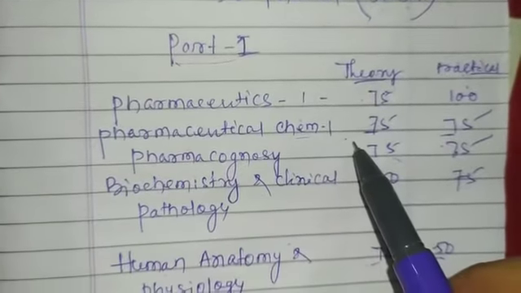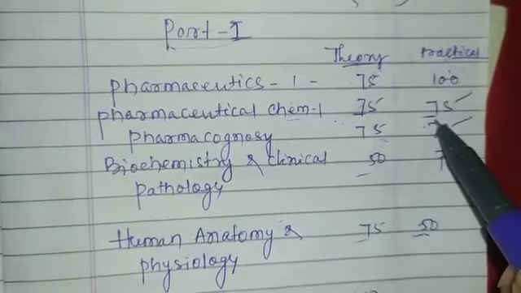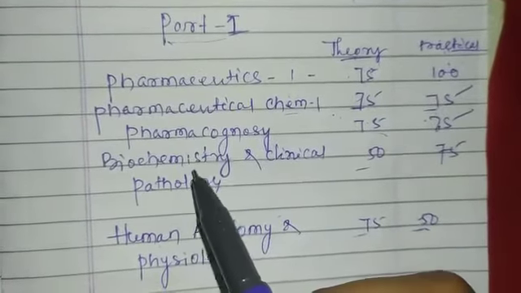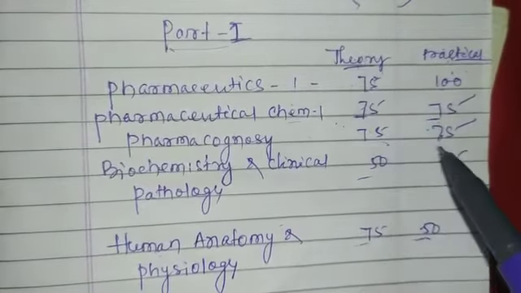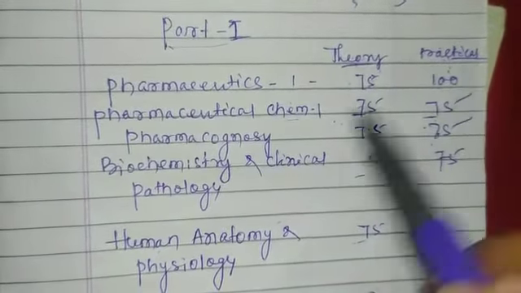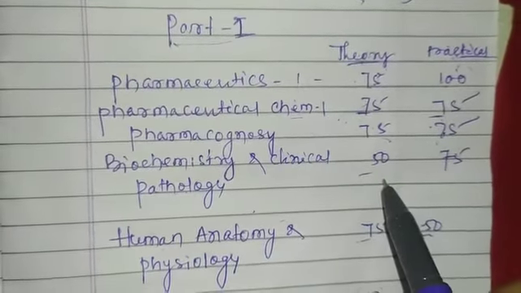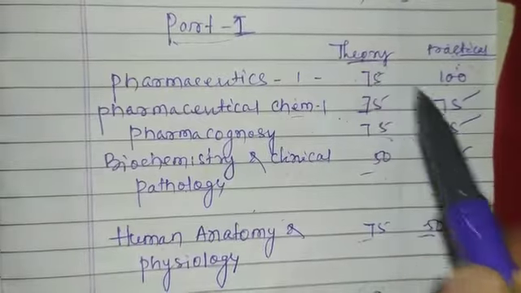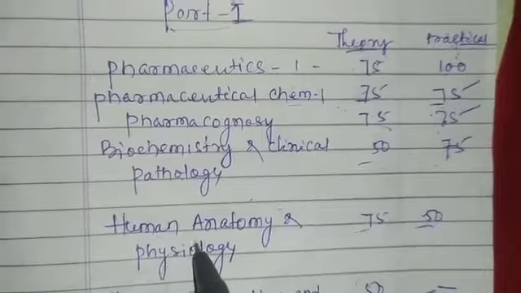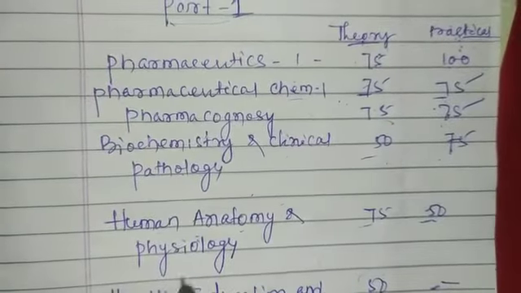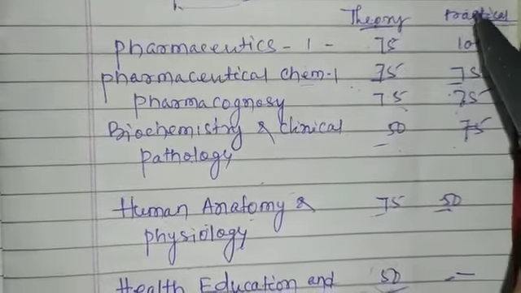Pharmaceutical Chemistry 1, that contains 75 marks in theory and 75 marks in practical. Then Pharmacognosy, 75 marks in theory and 75 marks in practical. Then Biochemistry and Clinical Pathology, that contains 50 marks in theory and 75 marks in practical. And Human Anatomy and Physiology, that contains 75 marks in theory and 50 marks in practical.